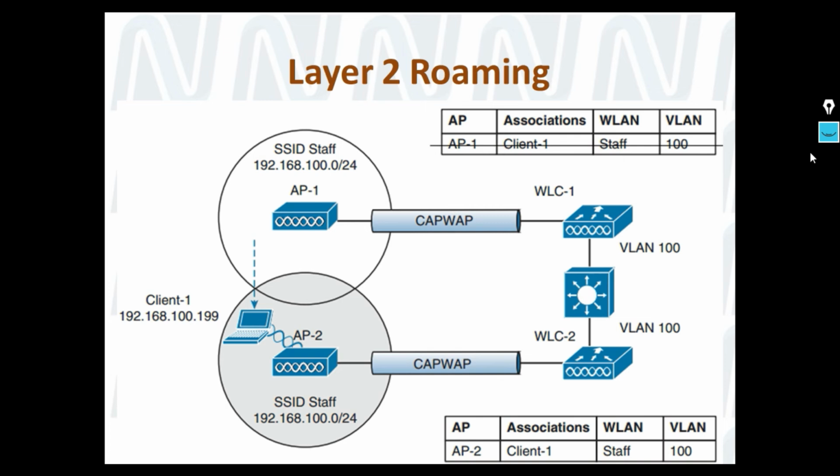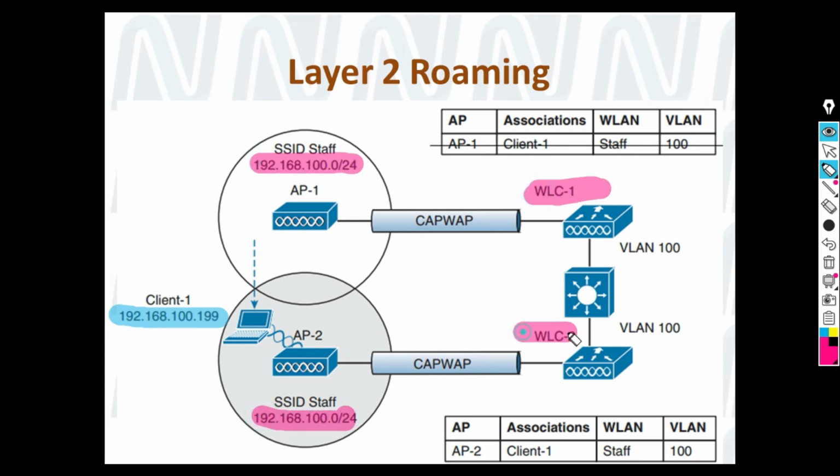There is an example produced here for the layer 2 roam. You can see the client address is 100.199. On both of the APs, which this time are associated with different WLCs, AP1 and AP2, the subnet is the same.